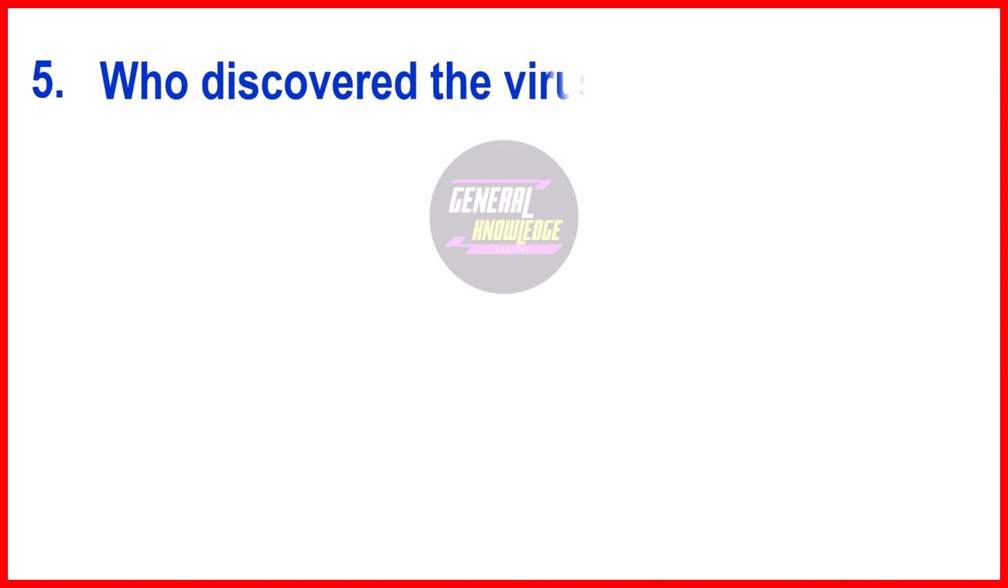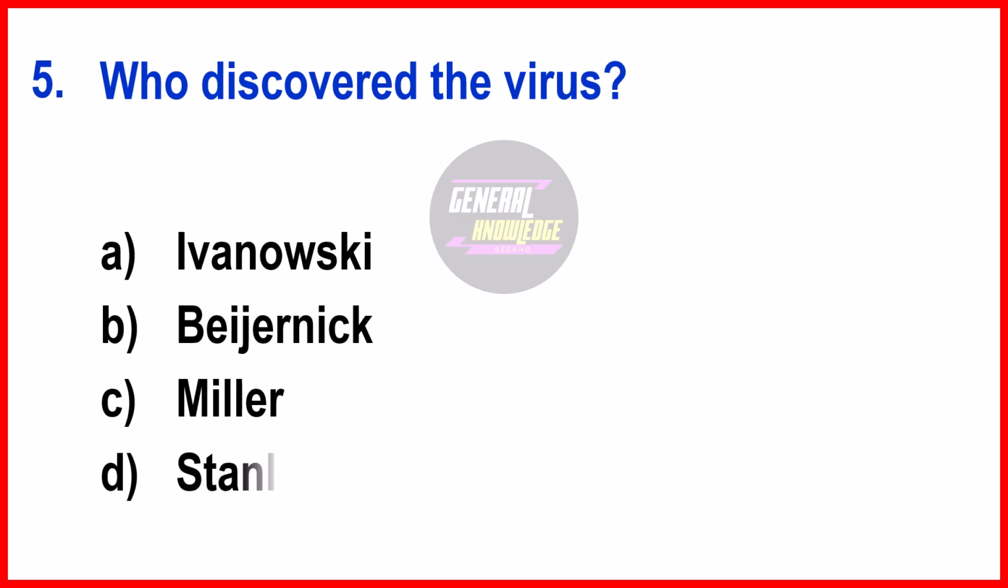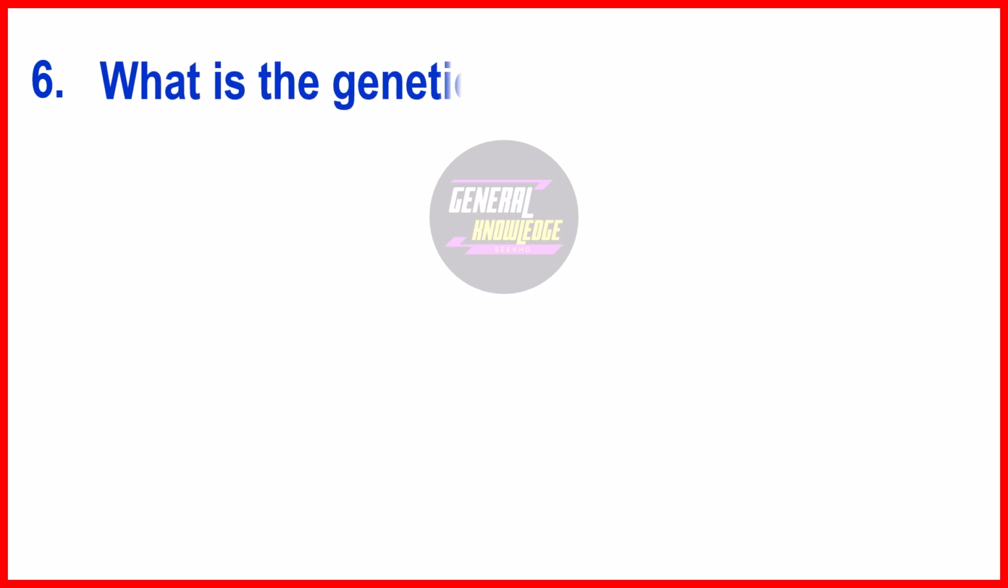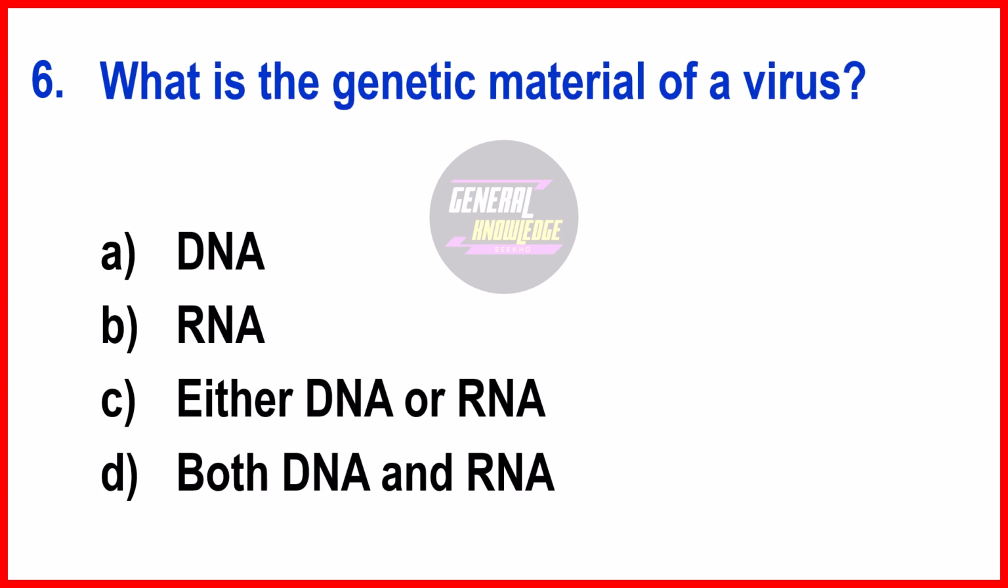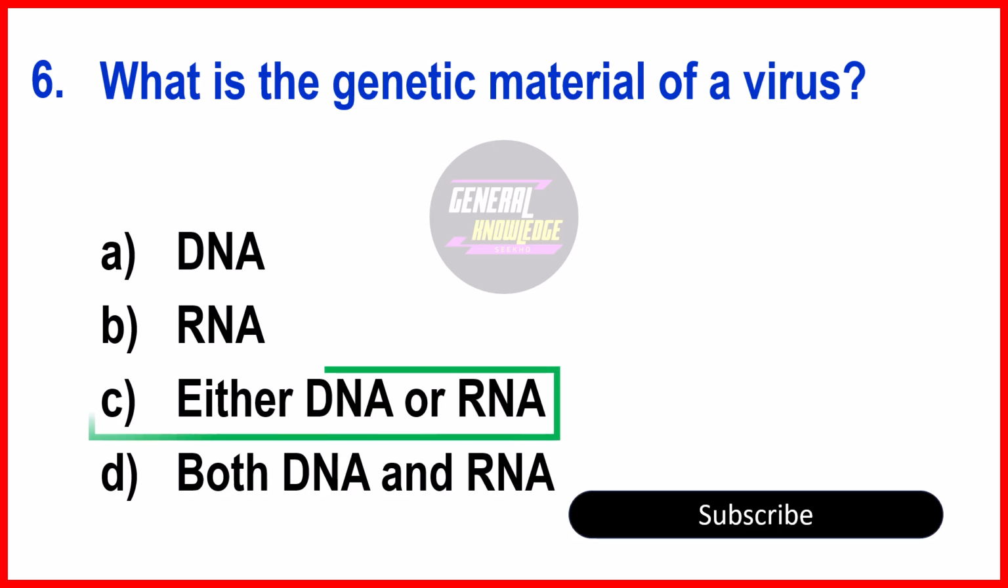Next question, who discovered the virus? The right answer is option A, Ivanovsky. The first virus was discovered by Dmitry Ivanovsky in 1892. Next question, what is the genetic material of a virus? The right answer is option C, either DNA or RNA.